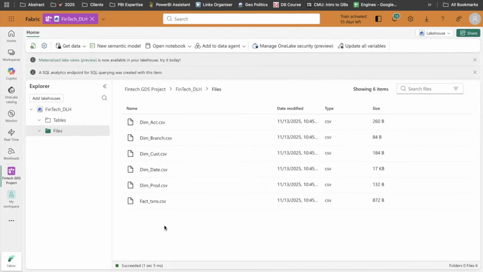Cool. So ingestion of files to OneLake is done. Then we'll need to move all these files to tables. The reason we move things to tables is because, here we are dealing with sample data, but in real life we work with millions and millions of rows. It's always better to work with tables because the data is stored in columnar storage. Plus, BI tools work very well with columnar storage, and the tables in the warehouse give us columnar storage compression. So it's always better to connect your dashboards and your downstream processes to the tables instead of files.